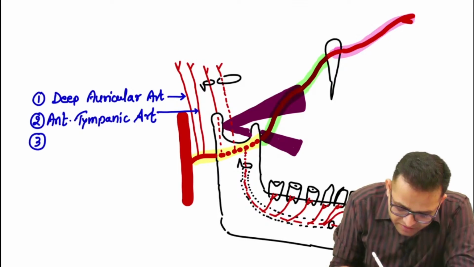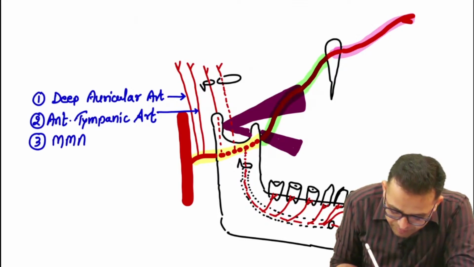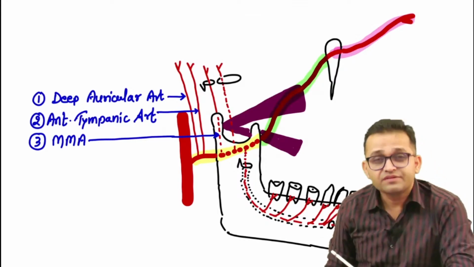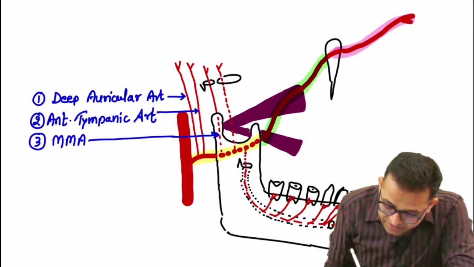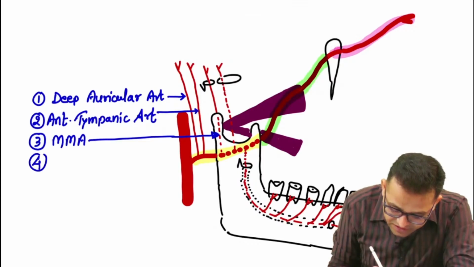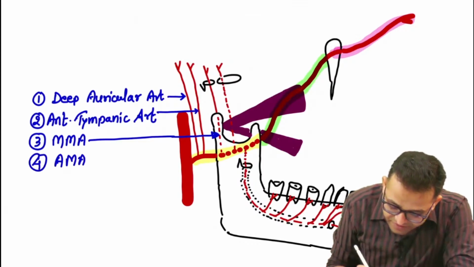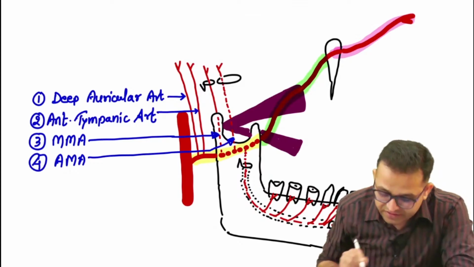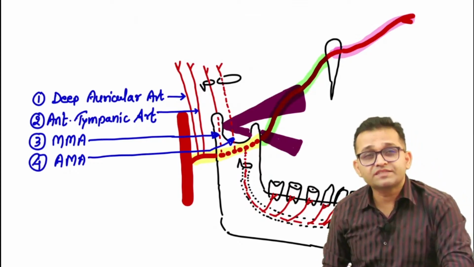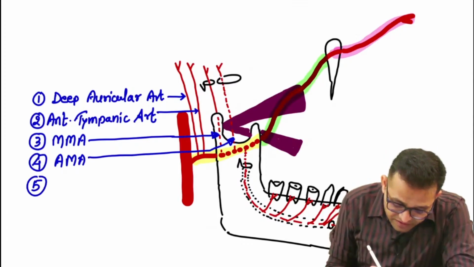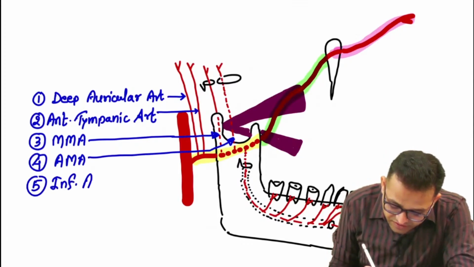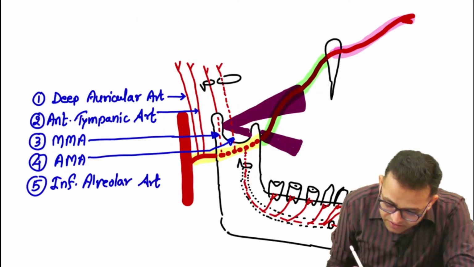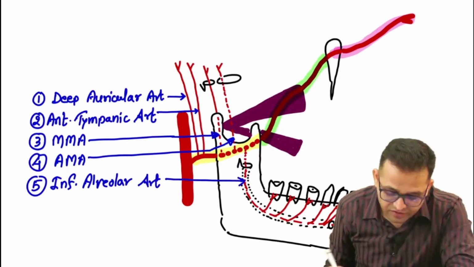I'm writing the cute name, mamma, the middle meningeal artery. Then we highlight the next artery, amma, the accessory meningeal artery. Agree, beta? And the fifth branch is the inferior alveolar artery.